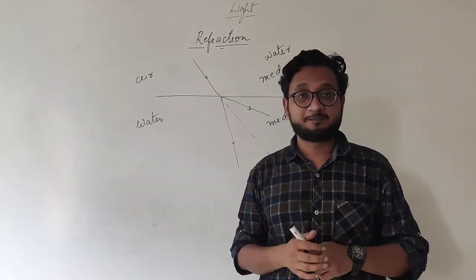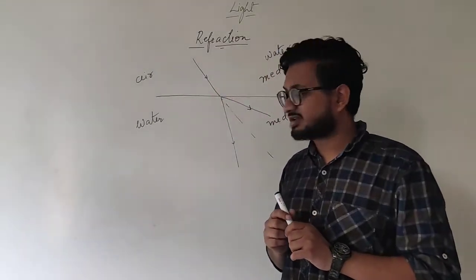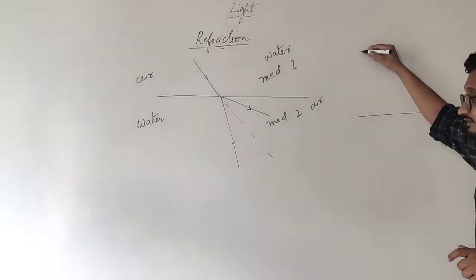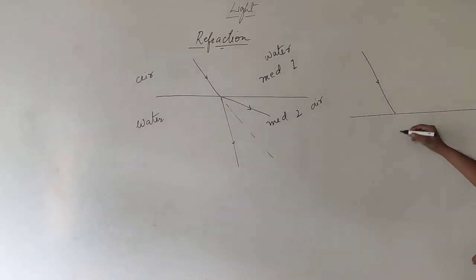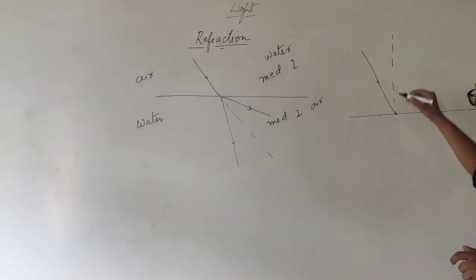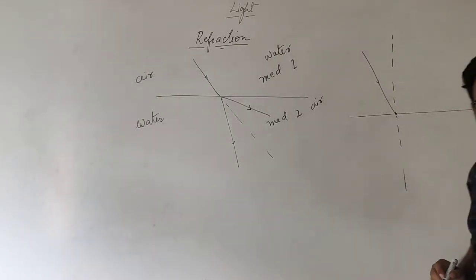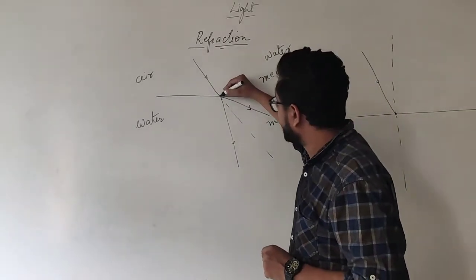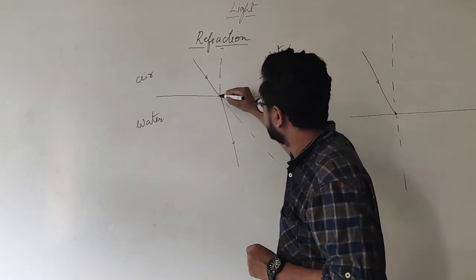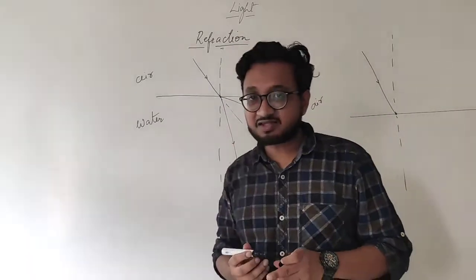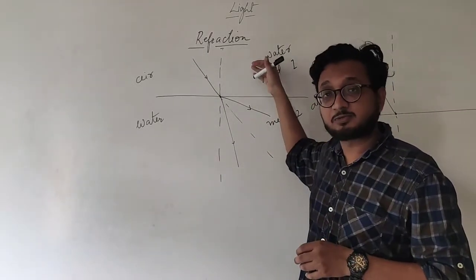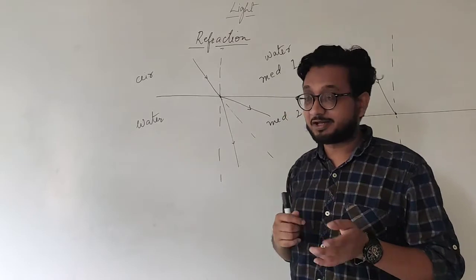It will not always be mentioned to you. If you remember when we studied reflection, when a ray of light is incident on a surface, at this point, called the point of incidence, we have a normal like this. Normal is a ray of light perpendicular to the surface, so in the same way we have a normal over here as well. It will define the path of the ray of light when it enters from one medium to another medium.